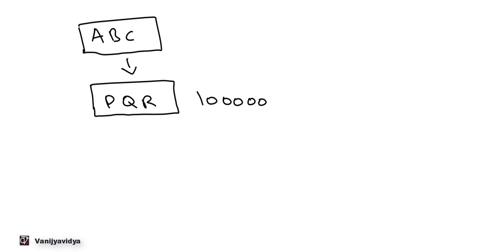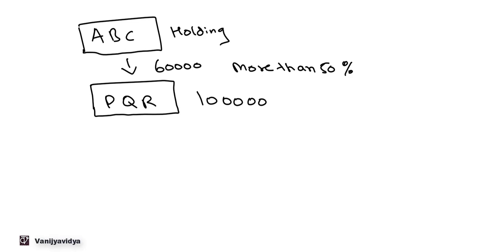Now ABC is holding 60,000 shares in PQR. So ABC is holding more than 50% of shares in PQR. So ABC is a holding company and PQR is a subsidiary company of ABC.